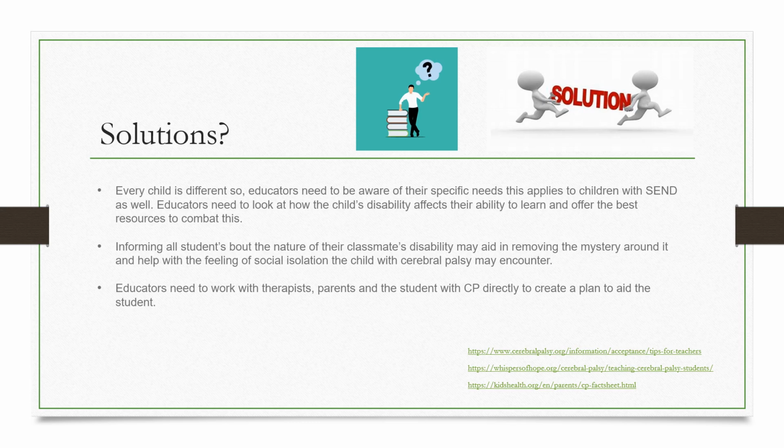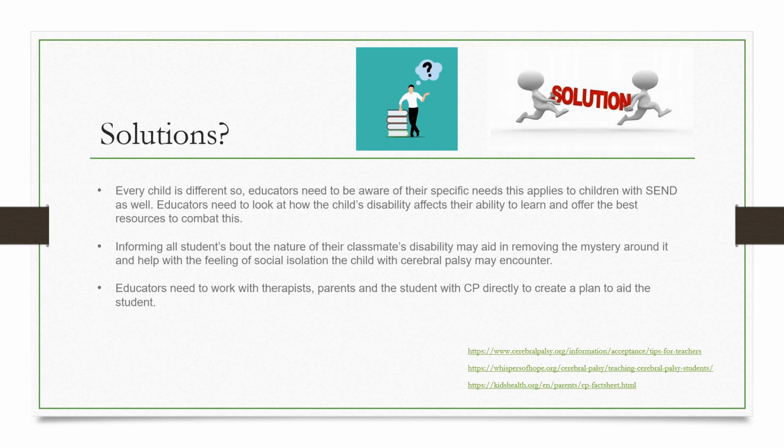Every child is unique, and therefore there is no single solution to aiding learning for children with cerebral palsy. Since a child with CP won't be like any other child with the same condition, educators must first understand how the child's disability affects their ability to learn as an individual, and offer the necessary building blocks to create a healthy self-image and ensure learning can take place.